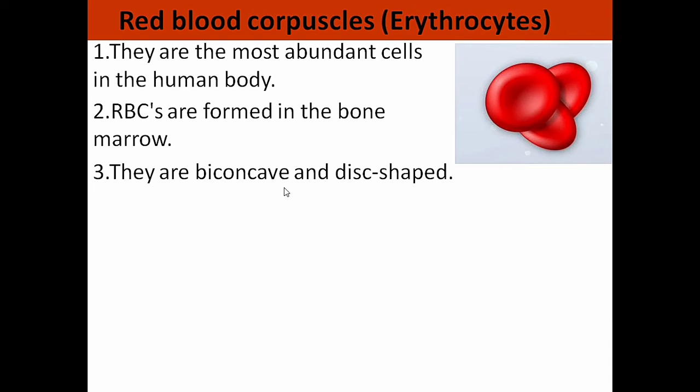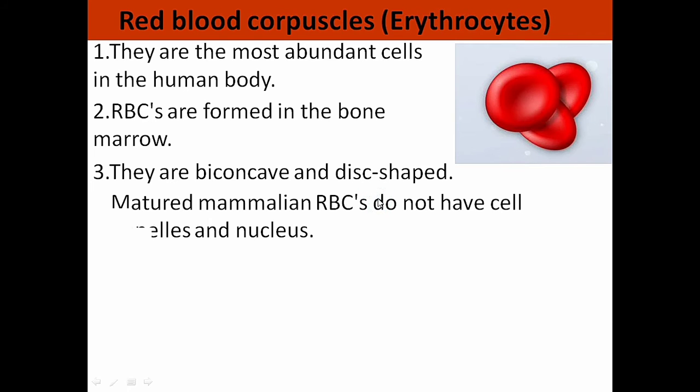Mature mammalian RBCs do not have cell organelles and nucleus. Nucleus is absent in mature mammalian RBC. Cell organelles like mitochondria and endoplasmic reticulum are absent in mature RBCs.